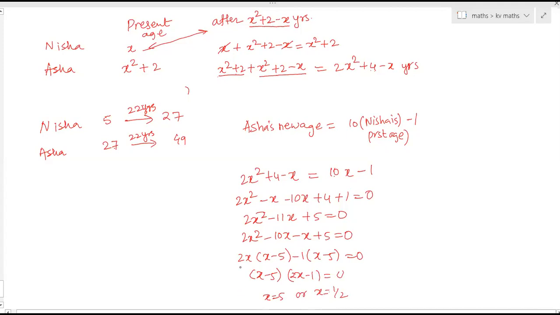1 by 2 is not possible. So therefore, Nisha's present age is 5 years. 1 by 2 is possible mathematically, but it is not practically possible. 1 by 2 means 6 months, so practically not possible. So therefore, x is equal to 5. So Nisha's present age is 5 and Asha's present age will be 27 years.